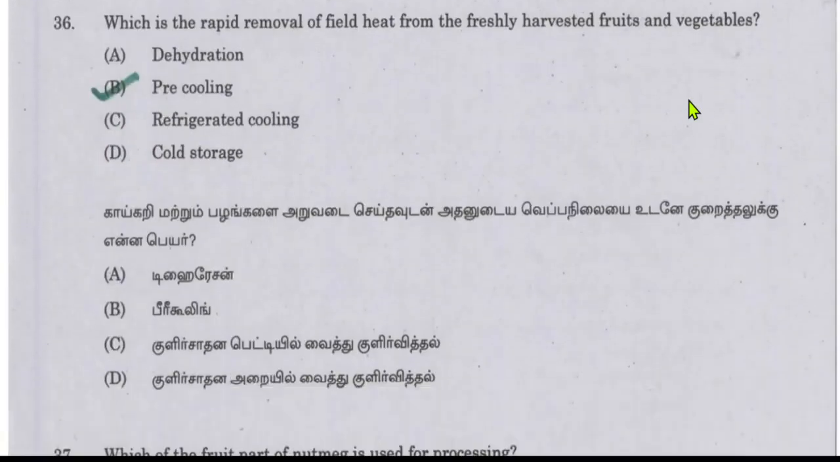The next question is which is the rapid removal of field heat from freshly harvested fruits and vegetables. So we harvest the fruits or vegetables in the field, and immediately after harvesting we can follow the pre-cooling strategy to remove the field heat rapidly. So the correct answer will be pre-cooling.